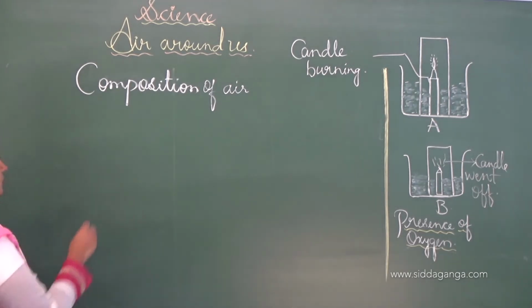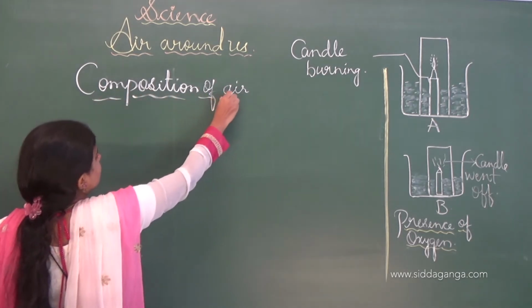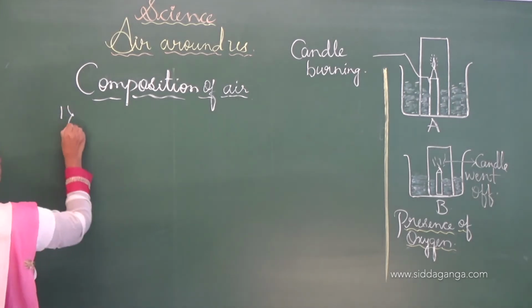Next we shall move on to another component of air, that is oxygen.